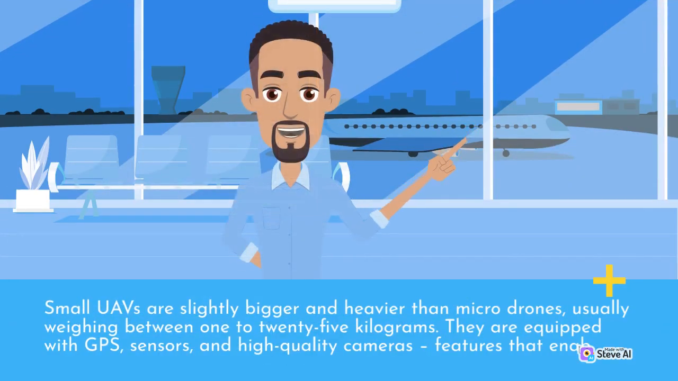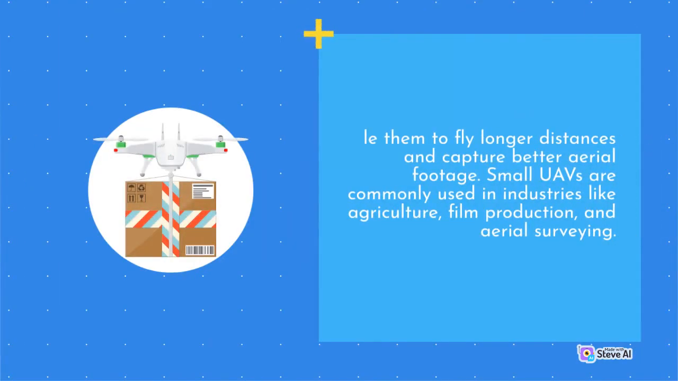Small UAVs are slightly bigger and heavier than micro drones, usually weighing between 1 to 25 kilograms. They are equipped with GPS, sensors, and high-quality cameras, features that allow them to fly longer distances and capture better aerial footage. Small UAVs are commonly used in industries like agriculture, film production, and aerial surveying.